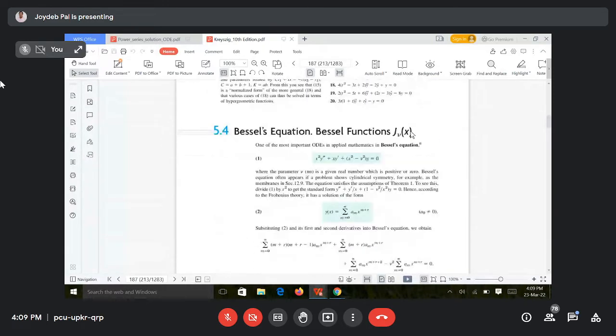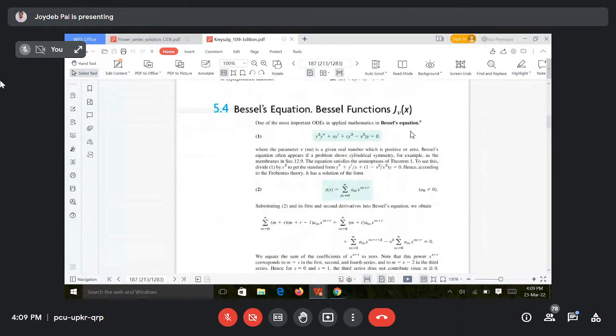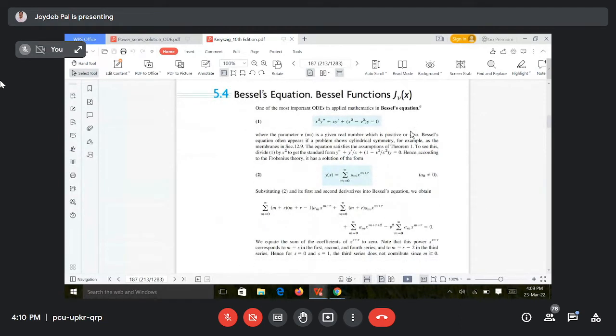Whatever, you can solve this Bessel equation by the Frobenius method. Same technique. You will get the roots of the indicial equation. Just a minute.